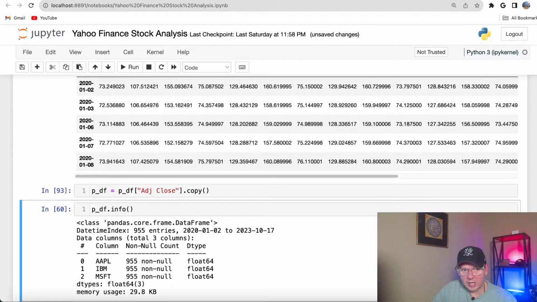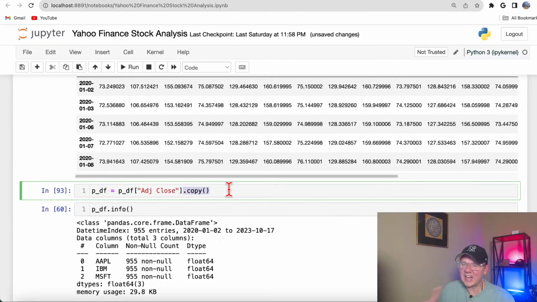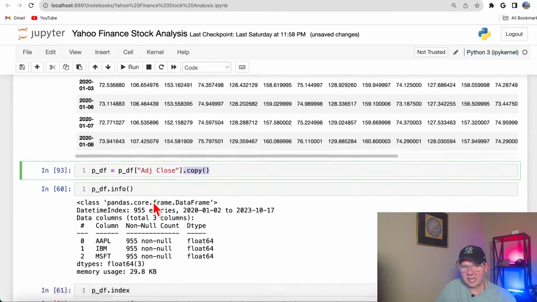So I'm going to slice it, and I'm using the method copy. The copy method is very important, because the way pandas works, when you work on a data frame, although you're slicing and filtering, you're still zooming in on the original. If you want to make sure the object will be totally separate, not related to the original data, because you don't want to screw up your original data, you need to use the method copy, which will make sure this will be a totally separate object.